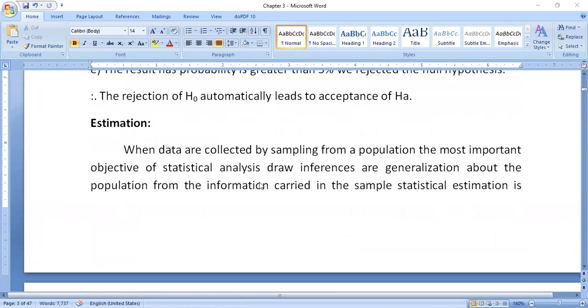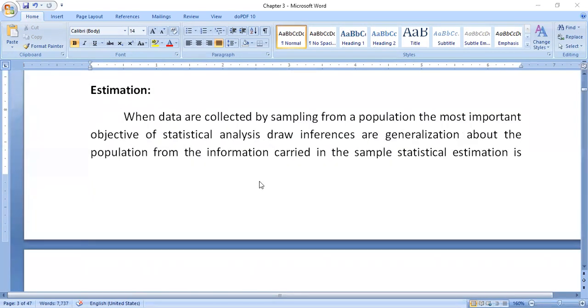Okay, here estimation is nothing but, when from the population the sample is collected, based on the sample only we are going to estimate the whole population. Based on the sample only the whole population will be treated, that this complete population, people, they are suffering from so and so disease, they are lacking funds, they do not have sufficient finance. Okay, in this way we will discuss and we come to the decision.